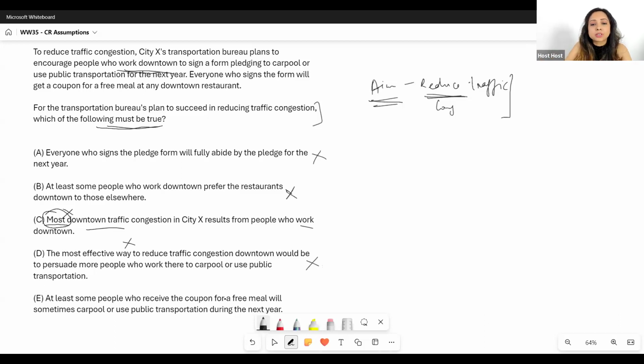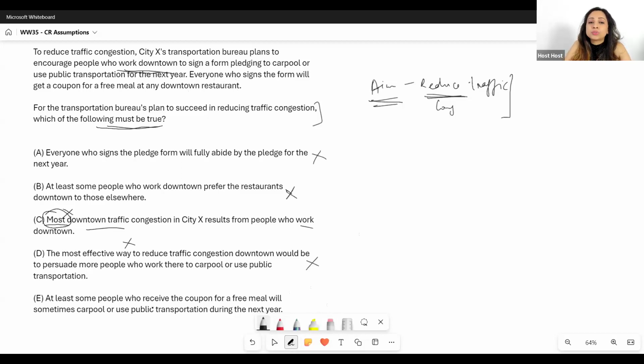At least some people who receive the coupon for a free meal will sometimes carpool or use public transport during the next year. Correct. They've made it a little tricky. They have not said that at least some people who are pledging, who are signing the form, will sometimes use carpool. But we do want that, right? We do want that at least some of the people who are signing the pledge form will use public transportation at least sometimes, and then my traffic congestion will reduce, right? If they just sign the pledge and do nothing about it, then the congestion is not going to reduce. So I do need that at least some people will do it.